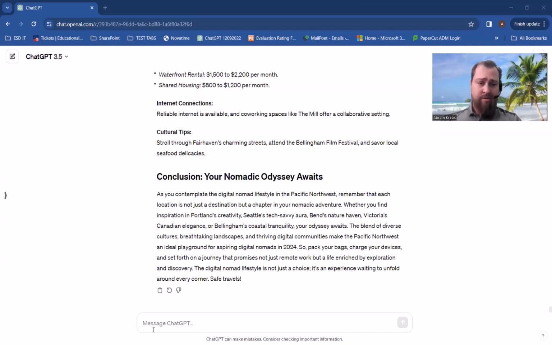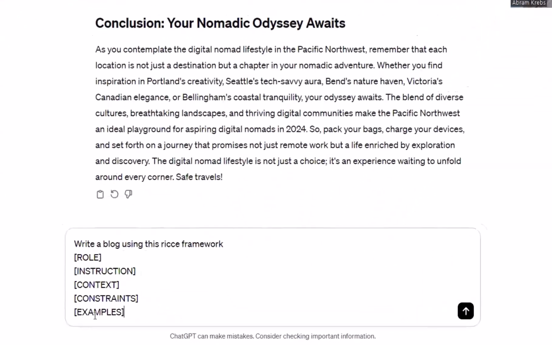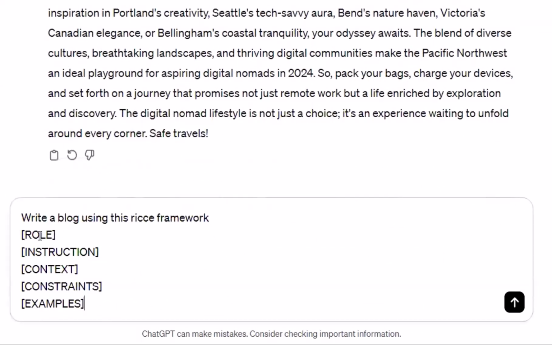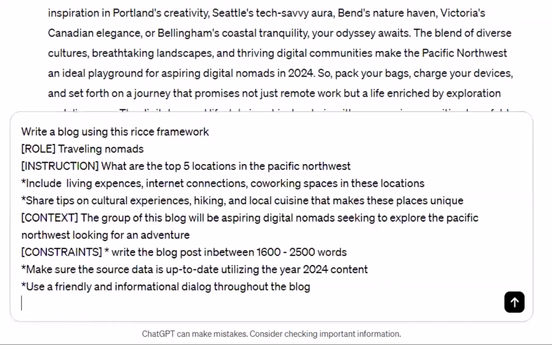Today I'm going to show you how to use the RICE Framework in ChatGPT to get more concise results. First thing I'm going to show you is the layout of the RICE Framework. Now, you have the role, the instruction, context, constraints, and examples. And so I'm going to give you an example of that. So let's go ahead and do that. So we'll replace this here.